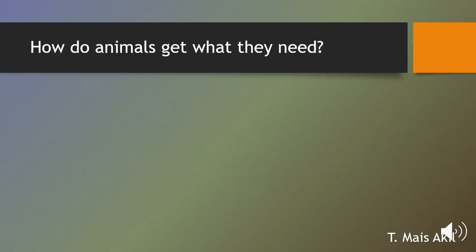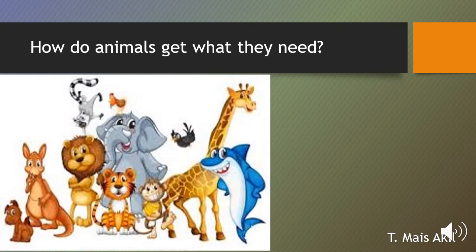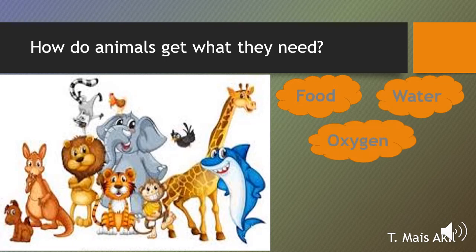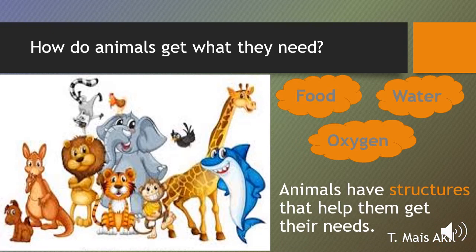So, we are going to study how animals get what they need. First, let's remember, what do animals need to survive? Do you remember? Yes, sure, they need food, water, and oxygen. Very good. Now, how could they get these needs? Actually, the animals have structures to get their needs. Let's see some of these structures.